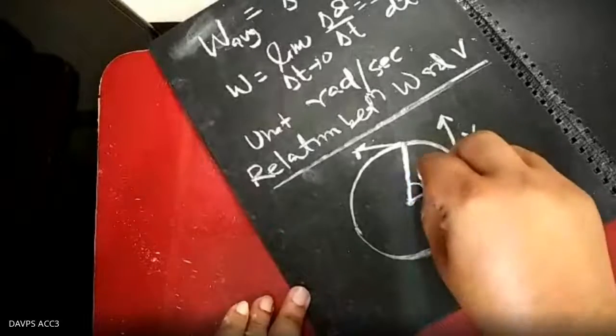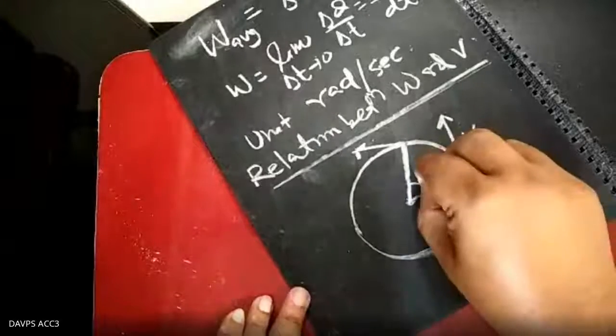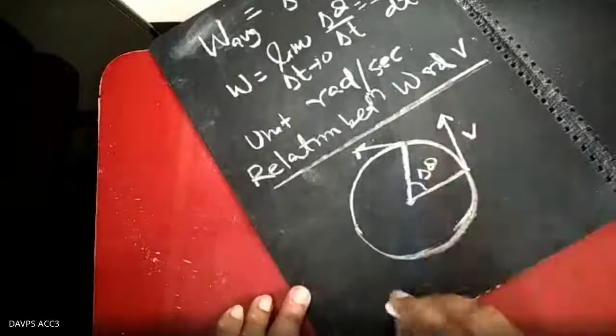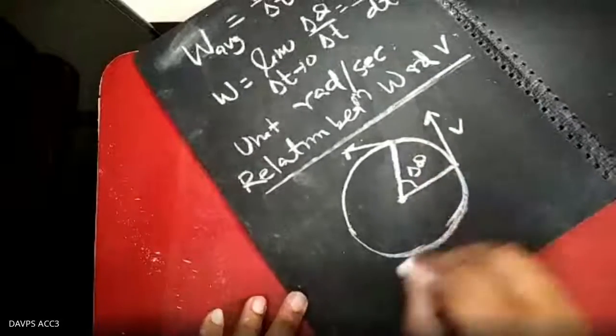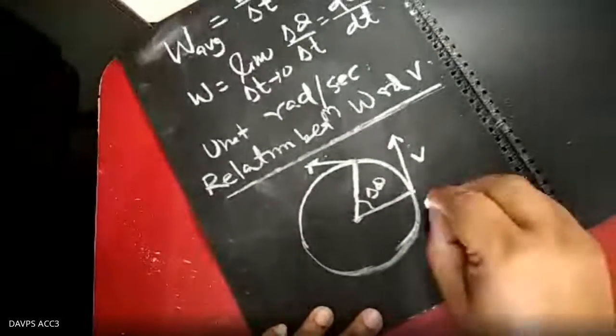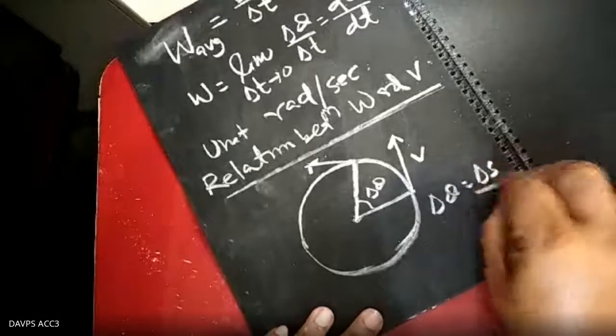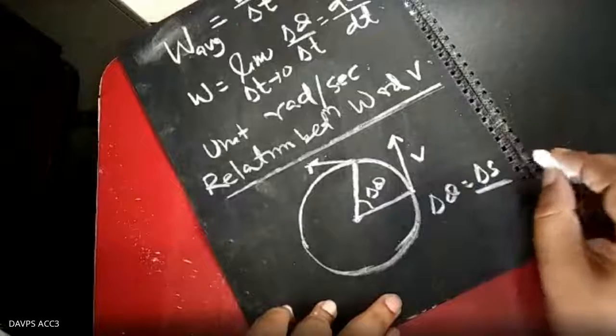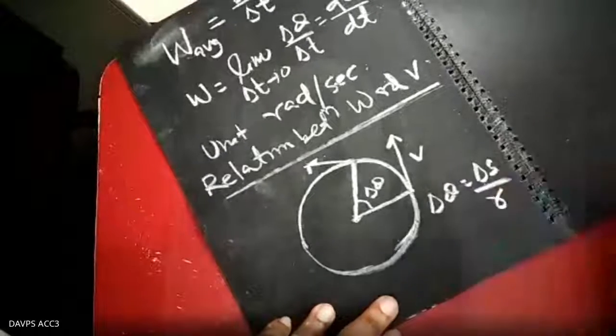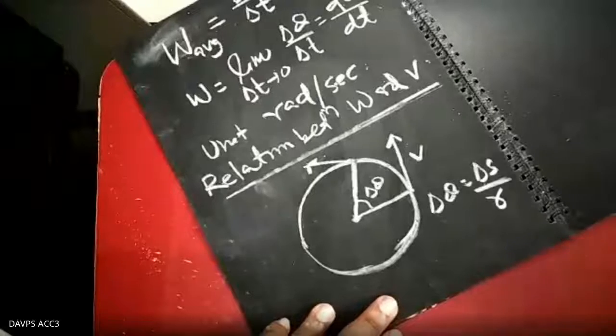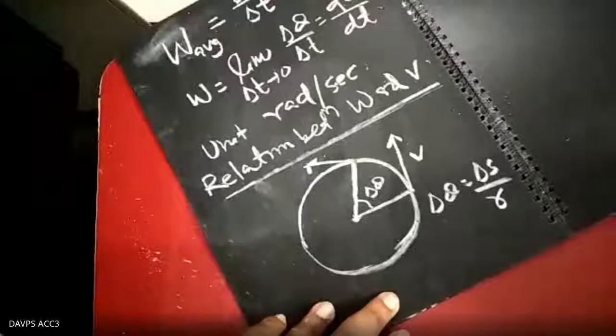If we are using delta theta, you know that delta theta is equal to delta s upon r. Delta theta equal to delta s upon r.